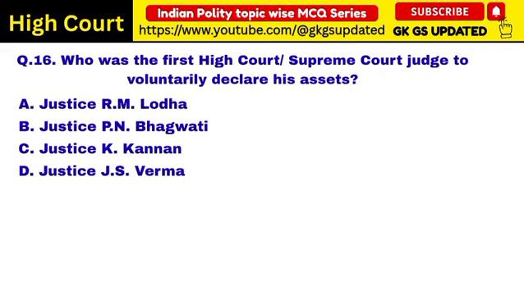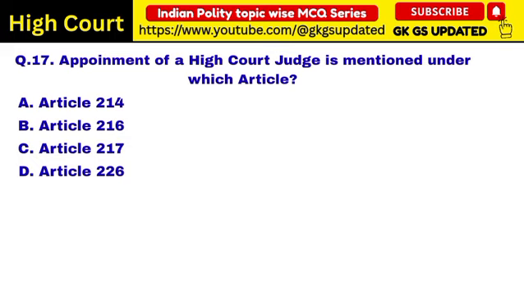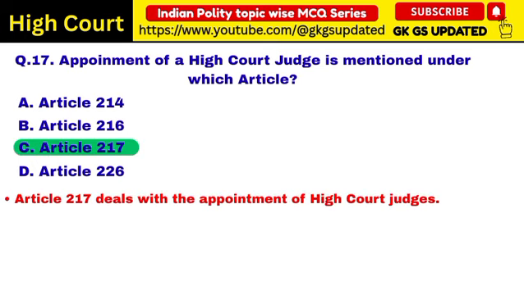Next question. Who was the first High Court or Supreme Court judge to voluntarily declare his assets? Correct answer: Justice K. Kannan. Justice K. Kannan was the first judge to voluntarily make his assets public. Next question. Appointment of a High Court judge is mentioned under which article? Correct answer: Article 217. Article 217 deals with the appointment of High Court judges.